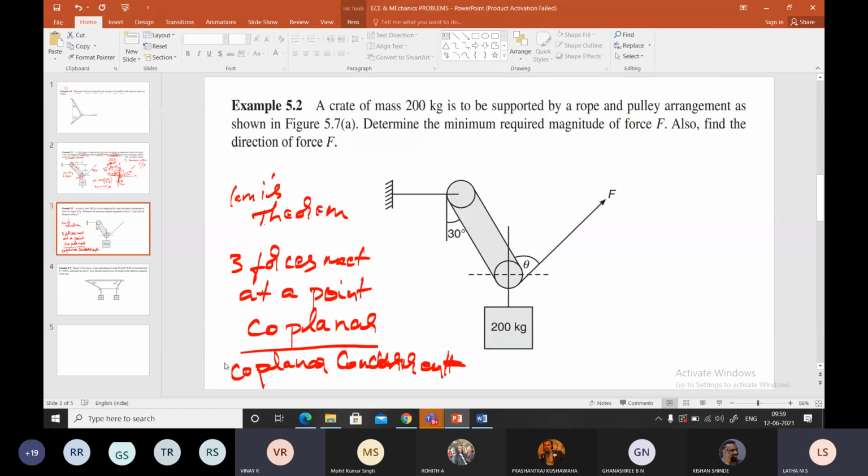Yes, take down. A crate of mass 200 kg. You are ready with your book, right, students?